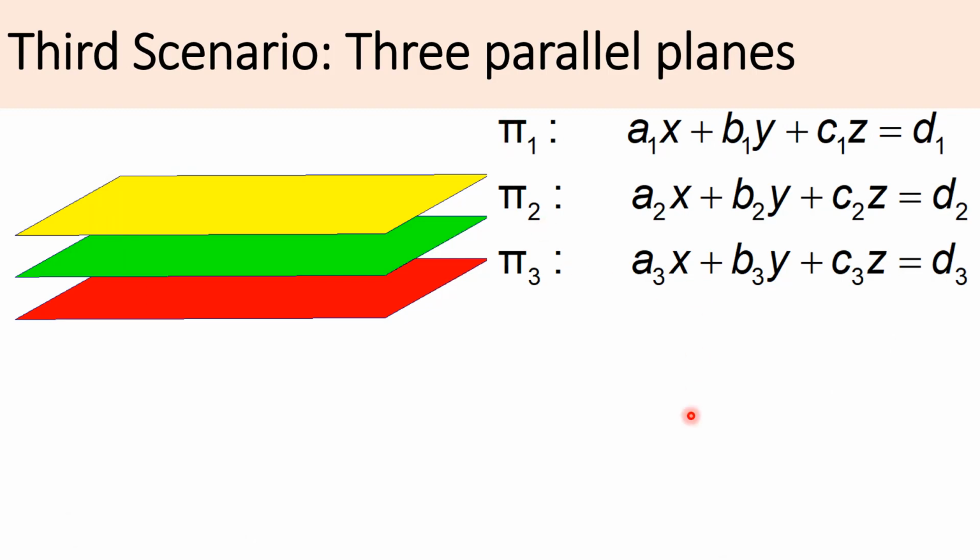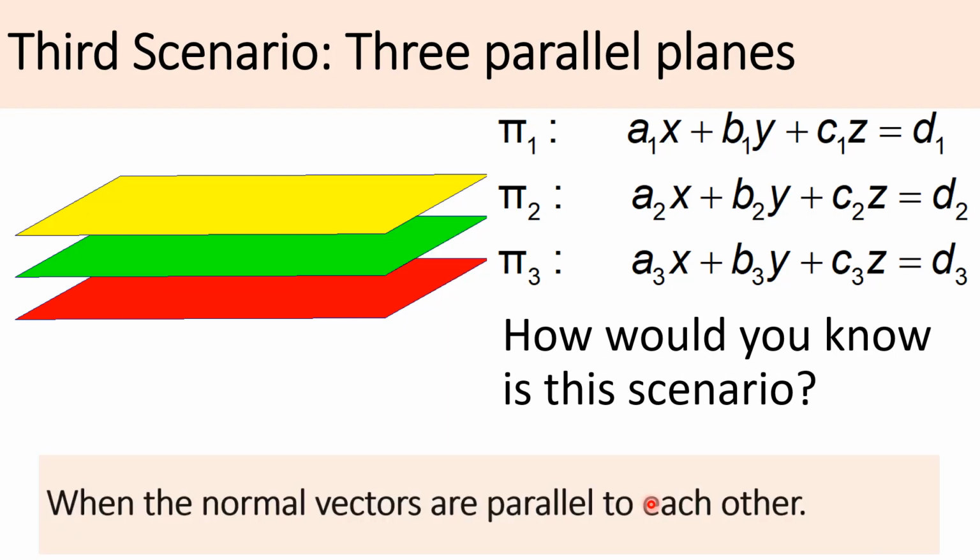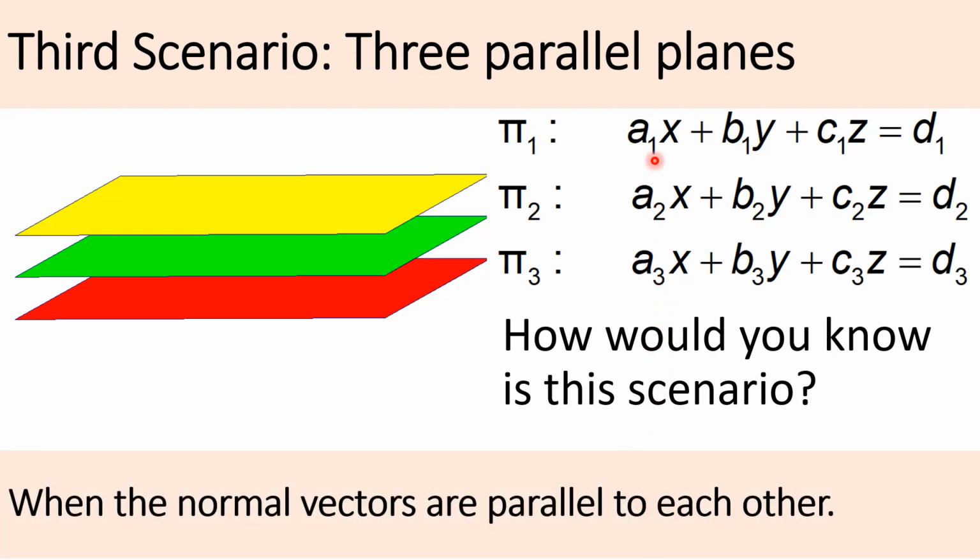How about the third scenario? How would you know that it is the third scenario? As you guess it, you just have to check all the normal vectors. The normal vector A1, B1, C1 compared with A2, B2, C2 compared with A3, B3, C3. And what do you hope to see? If the three normal vectors are parallel to each other, then the three planes are parallel to each other.